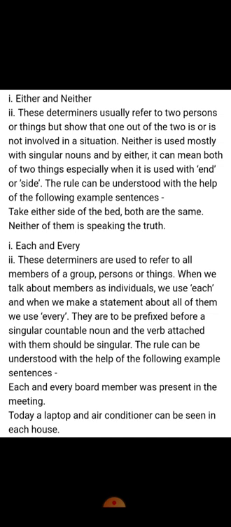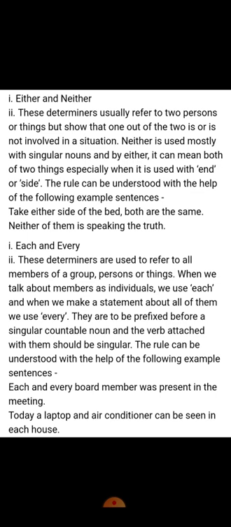Either and neither. These determiners usually refer to two persons or things, so that one of the two is or is not involved in the situation. Like, take either side of the bed, both are the same. So it means you can take only one side. And neither is used mostly with singular nouns, and either can mean both of the two things, especially when it is used with and or side. So either means any one and neither means not any. Neither means zero and either means any one.